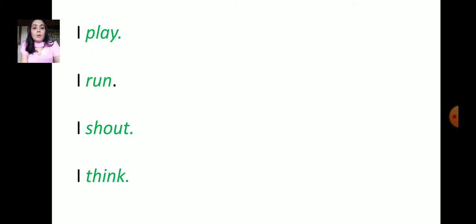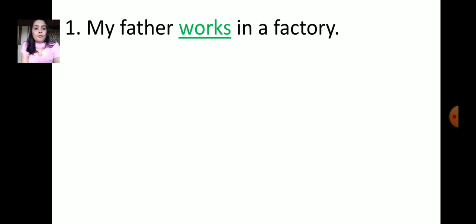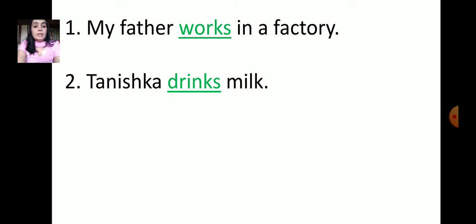Now let's read this sentence. My father works in a factory. Tanishka drinks milk.